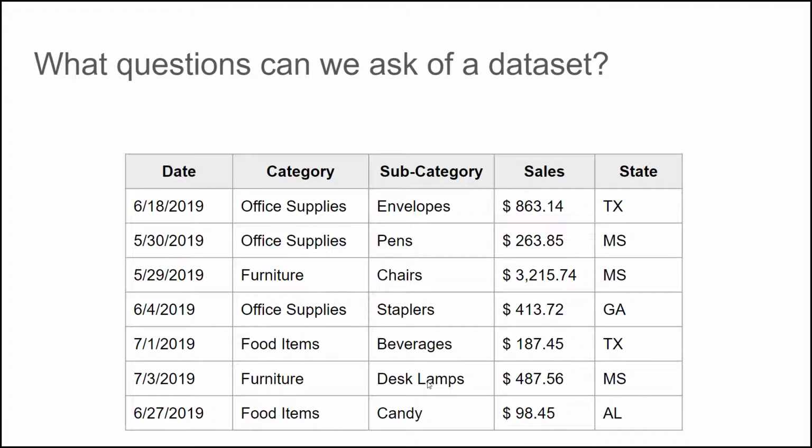So we've got a little sample data set here in front of us. We have a date column, we've got a product category column, we've got a subcategory, we've got sales, which is a dollar currency data type, and then we've got a state column, which is location type data.